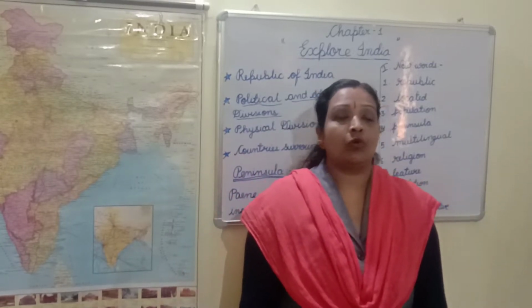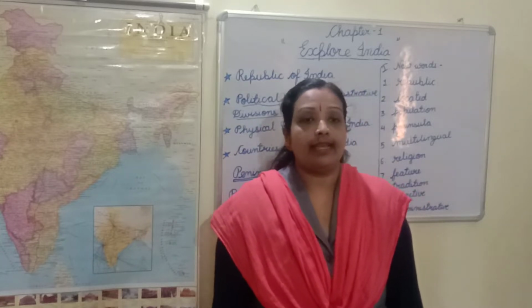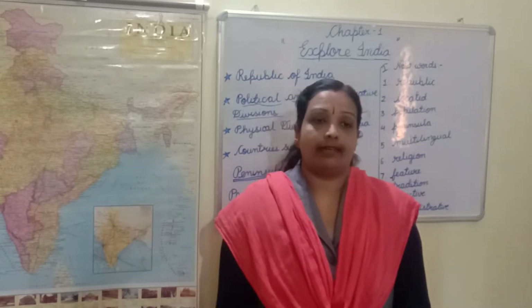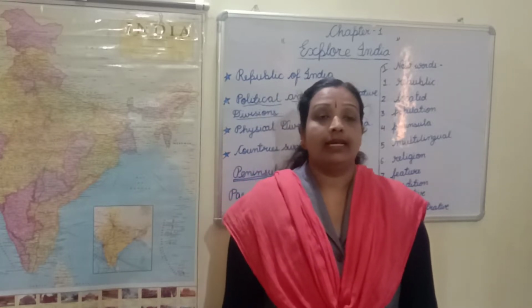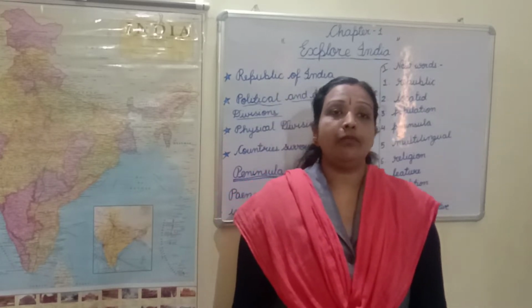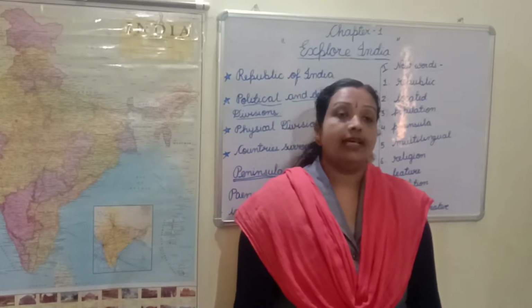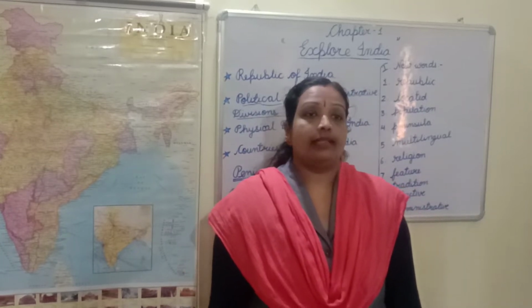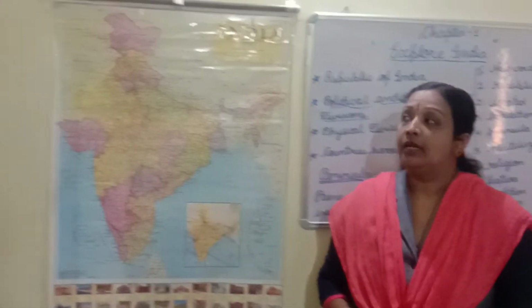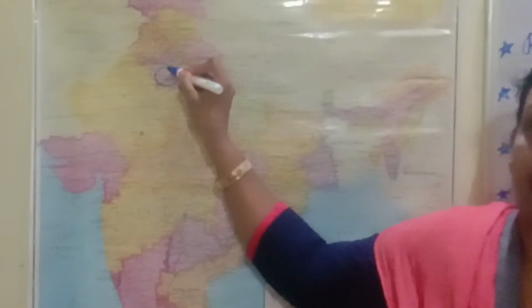India has more than 1.2 billion people, which is the second largest population in the world. Do you know which is the first populated country in the world? China. The second most populated country in the world is India. It is the seventh largest country in the world by area. The capital of India is New Delhi.